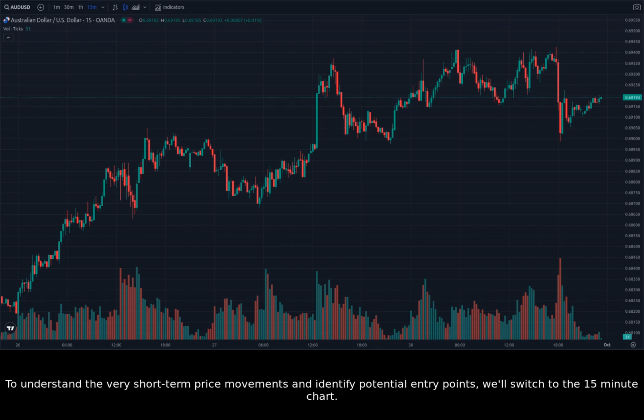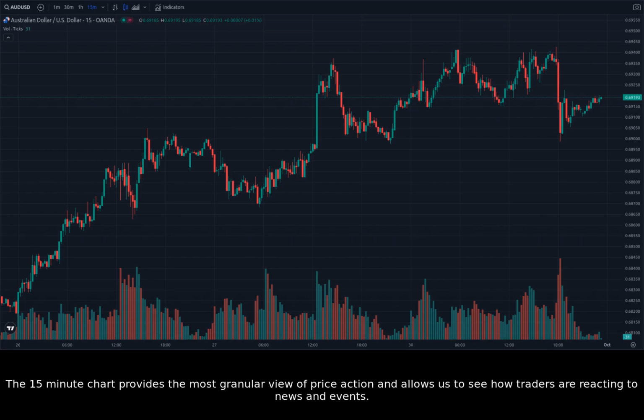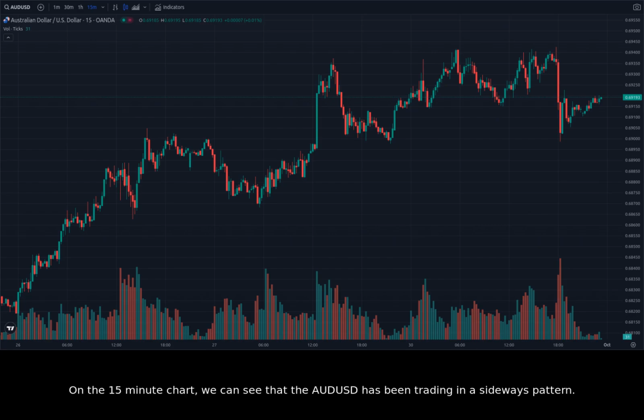To understand the very short-term price movements and identify potential entry points, we'll switch to the 15-minute chart. The 15-minute chart provides the most granular view of price action and allows us to see how traders are reacting to news and events. On the 15-minute chart, we can see that the AUDUSD has been trading in a sideways pattern.